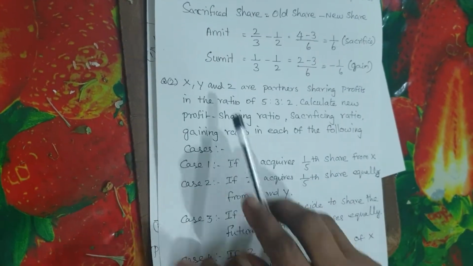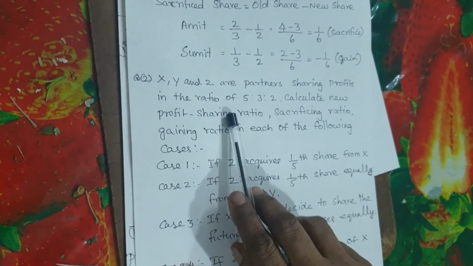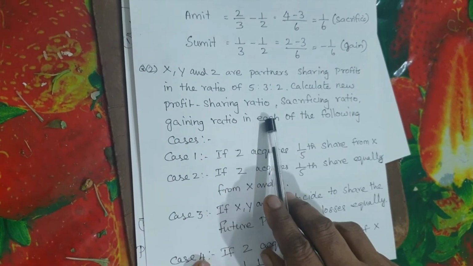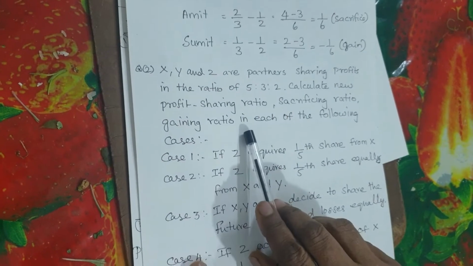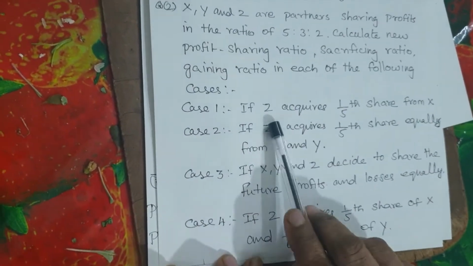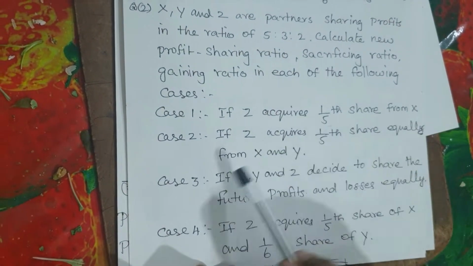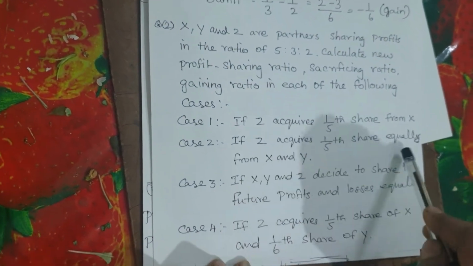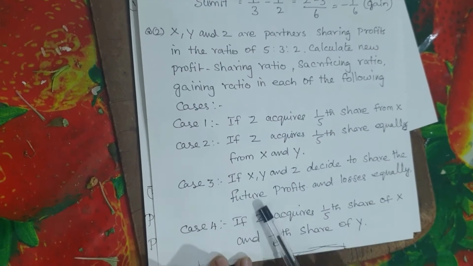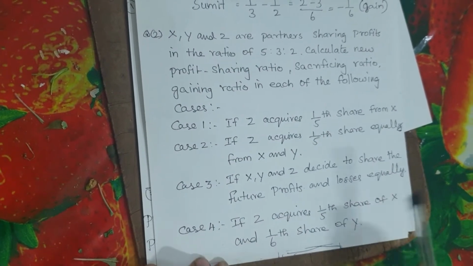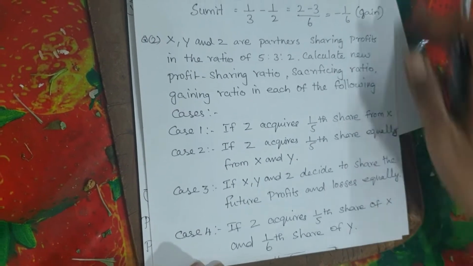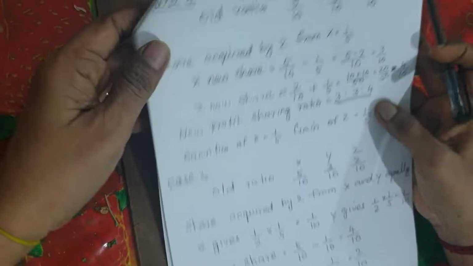The next sum is X, Y, Z are partners sharing profits in the ratio 5:3:2. Calculate the new profit sharing ratio, sacrificing ratio and gaining ratio in each of the following cases. Different cases are given here. If Z acquires 1/5 share from X, if Z acquires 1/5 share equally from X and Y, if X, Y, Z decide to share the future profits and losses equally, if Z acquires 1/5 share of X and 1/6 share of Y. We are going to see the different cases now.